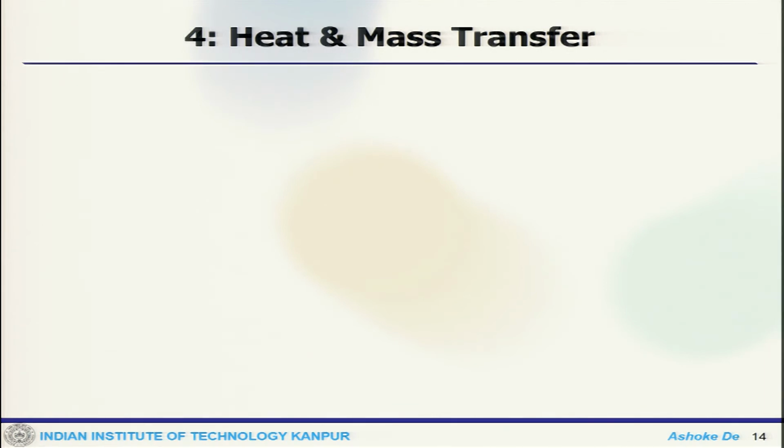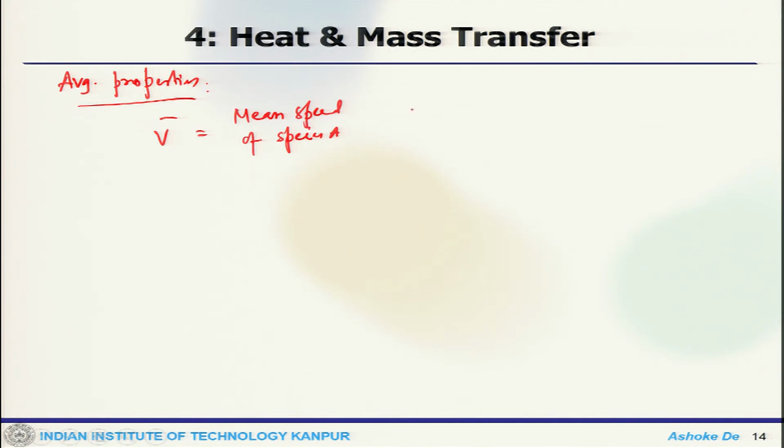So, from kinetic theory, average molecular properties one can calculate. These are all average properties. So, one may calculate V mean, the mean speed of species A, which is 8 k_B T by pi m A to the power half.